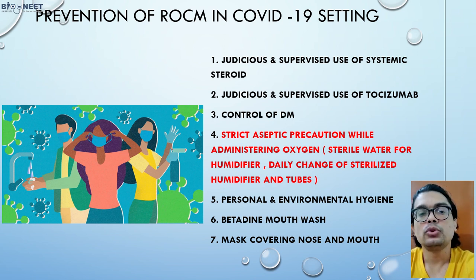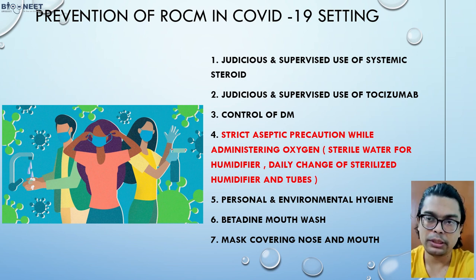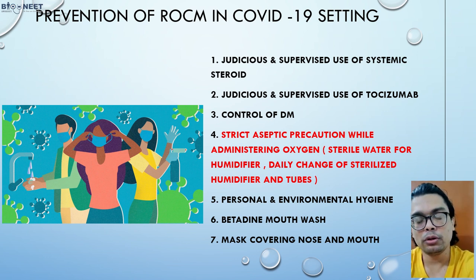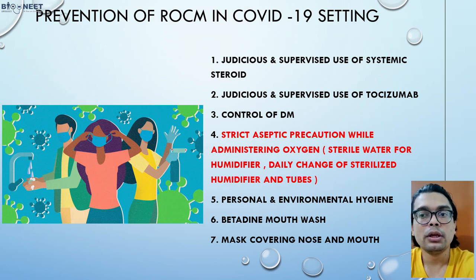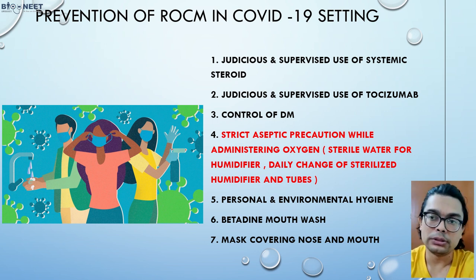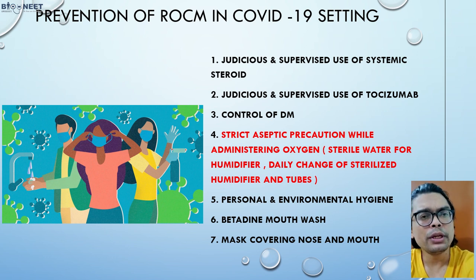So how will you prevent it? Judicious and supervised use of systemic steroids is very, very important. That is the first and foremost. We know that diabetics are more vulnerable, so strict glycemic control, control of diabetes mellitus, is very important. If the patient is on mechanical ventilation, you have to maintain aseptic precautions while administering oxygen.